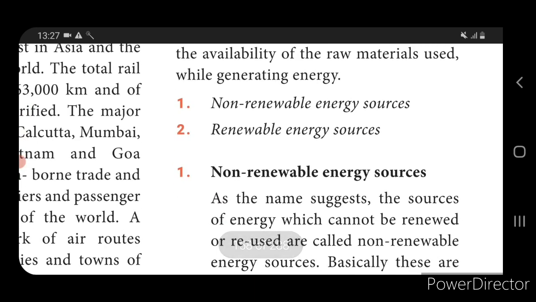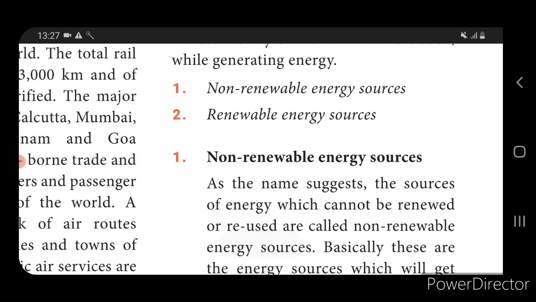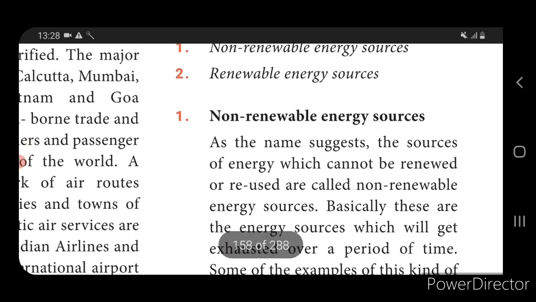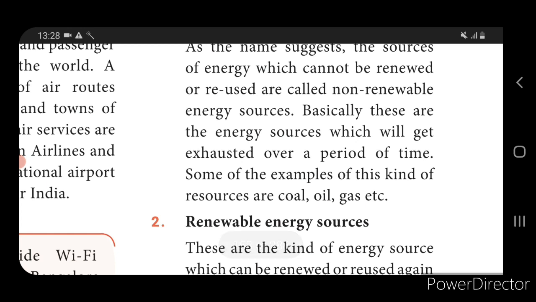Once extracted or used, they cannot be used again. Examples of non-renewable energy sources are coal, oil, gas, etc.